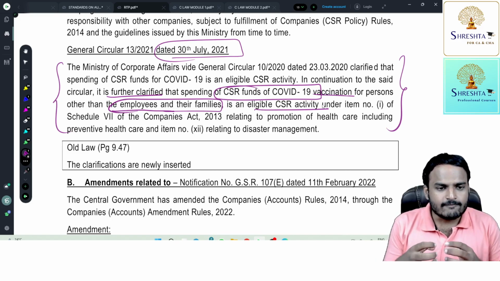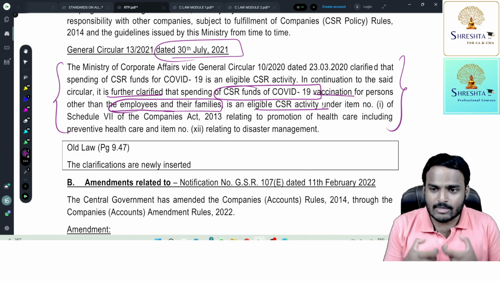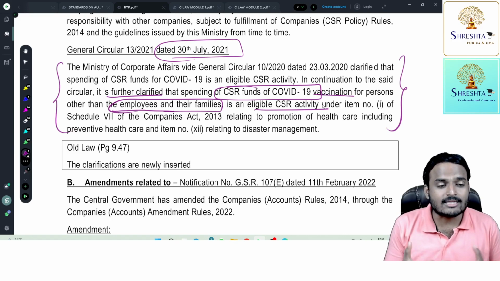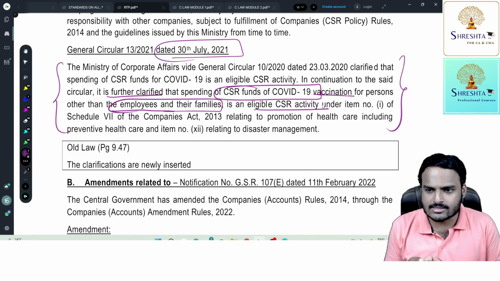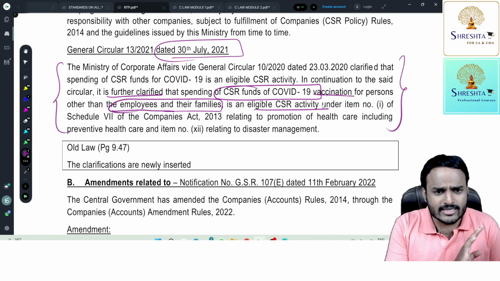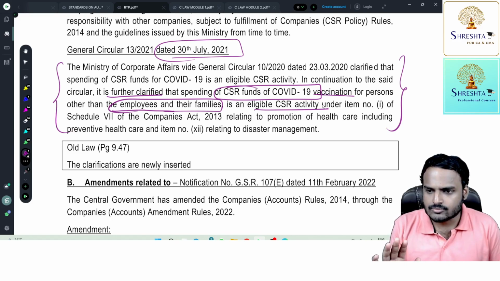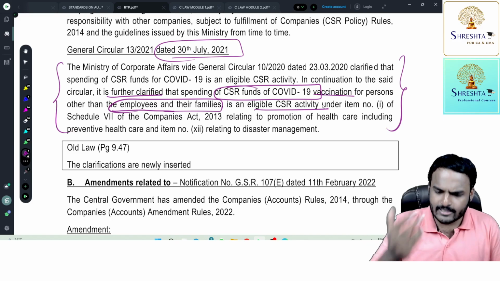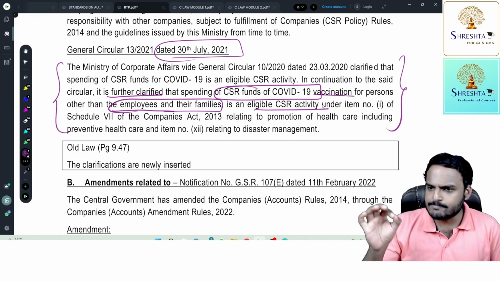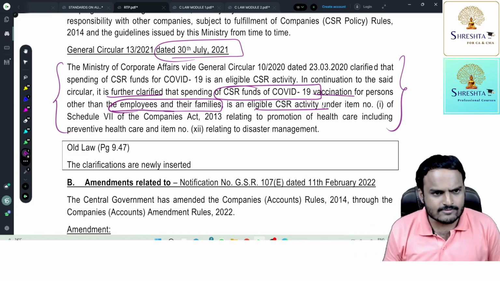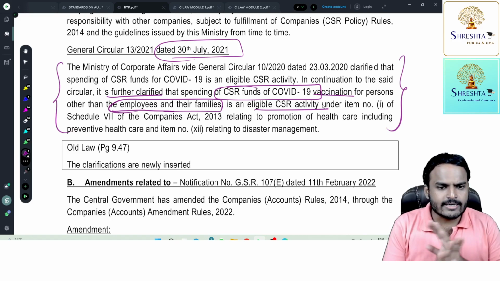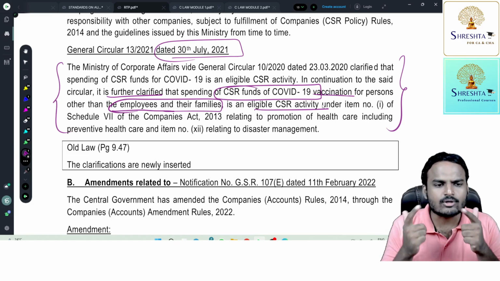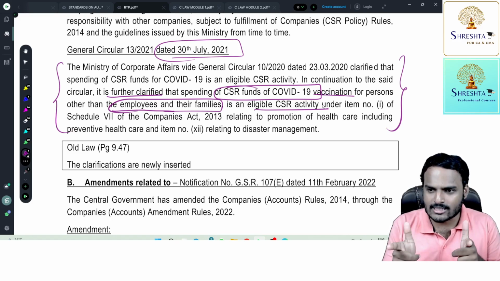That means if employees are getting an extra benefit from the company, other than their salary and wages, that expenditure is not eligible under CSR. Purely, that amount should be spent on society, outsiders, not insiders, not employees.